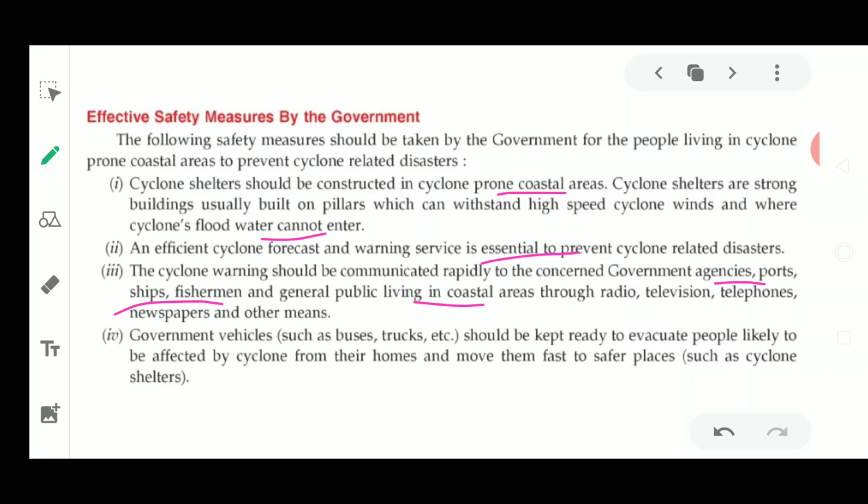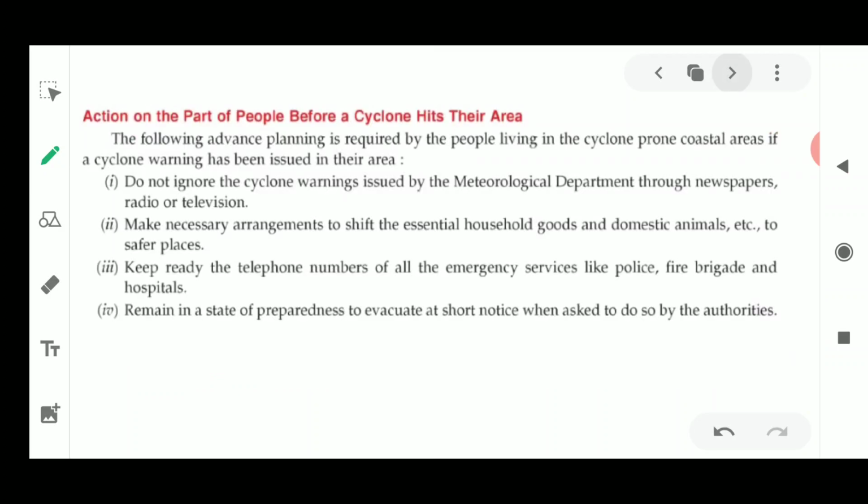Government vehicles such as buses and trucks should be kept ready to evacuate people likely to be affected by cyclones, so that they could move from their homes to a safer place where cyclone shelters are available, and they could stay there for a longer time. Otherwise the cyclone could hit their homes, and they could be homeless, and even lifeless. They could lose their lives if these precautions are not taken on time.